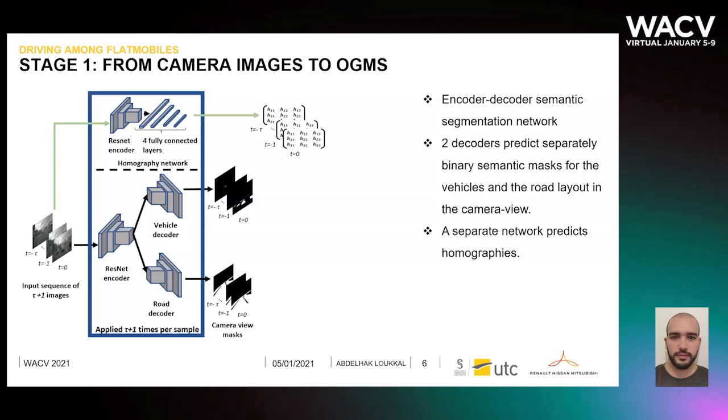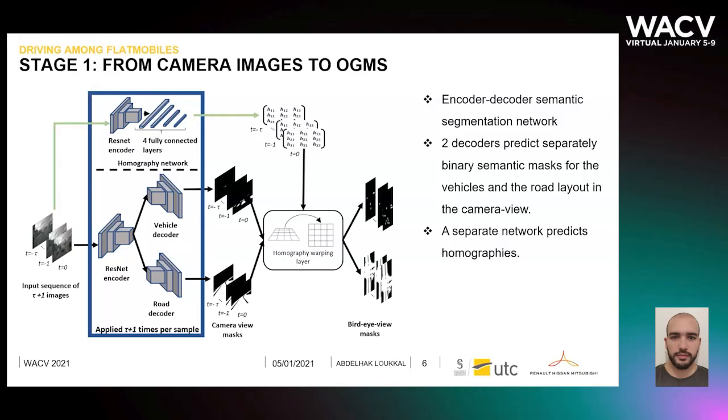A separate network takes as input the sequence of RGB images and outputs the corresponding sequence of homographies that map the camera view to the bird-eye view. These homographies, along with the homography warping layer, are leveraged to warp the camera view masks to the bird-eye view space.